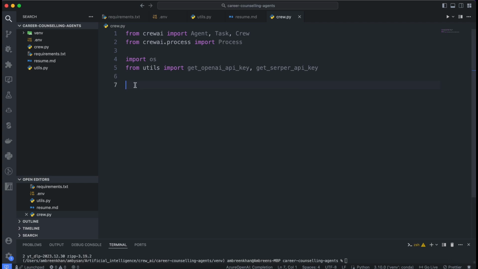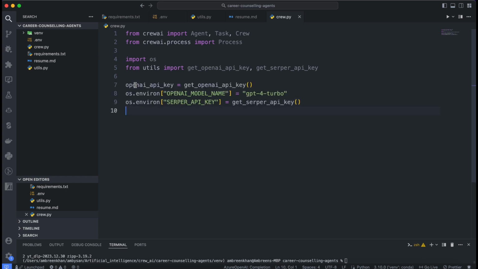Now, we'll configure essential API keys. First, we retrieve our OpenAI API key using the get OpenAI API key function. This key grants us access to powerful AI models like GPT-4 Turbo, which we'll set as our OpenAI model for this project. Next, we ensure seamless integration by setting environment variables. We assign our OpenAI model name as GPT-4 Turbo to leverage its advanced capabilities. Additionally, we fetch our SERPR API key using the get SERPR API key method. SERPR API is a low-cost Google search API that allows web search.